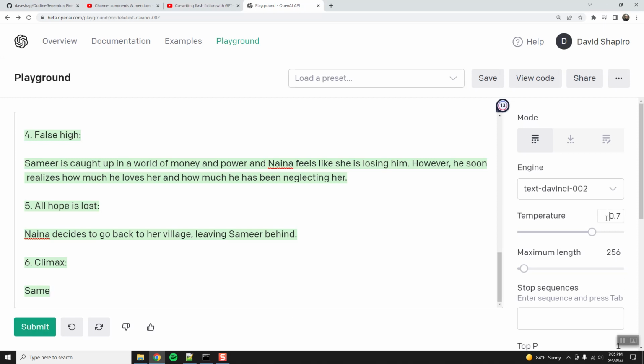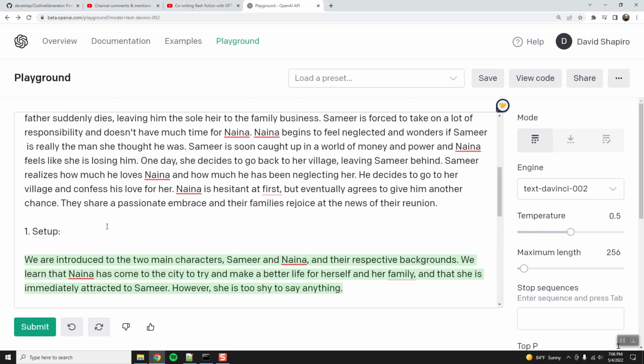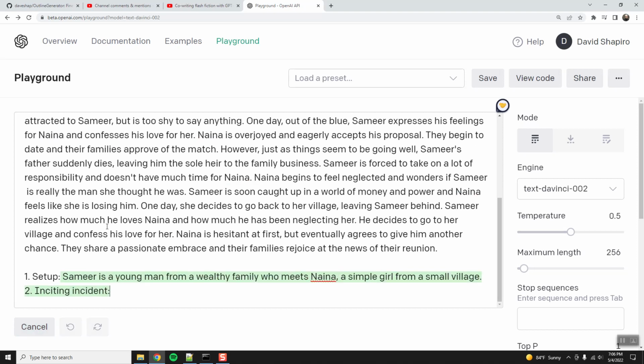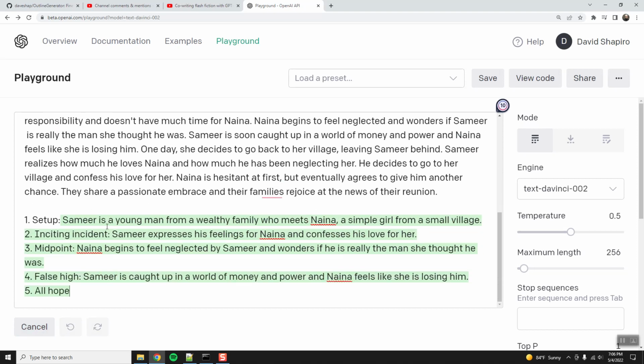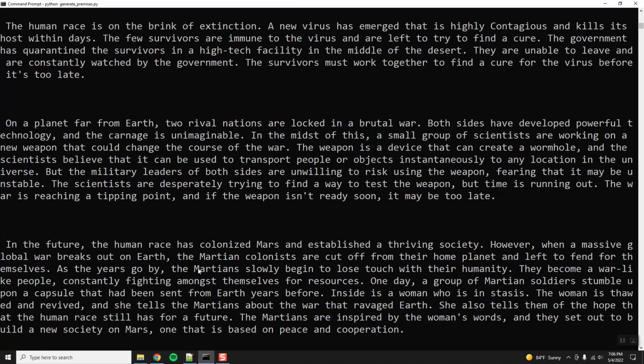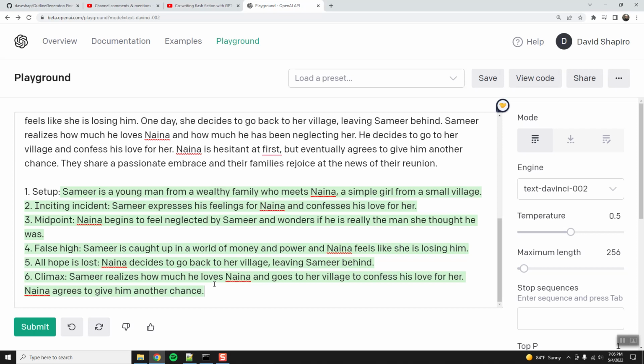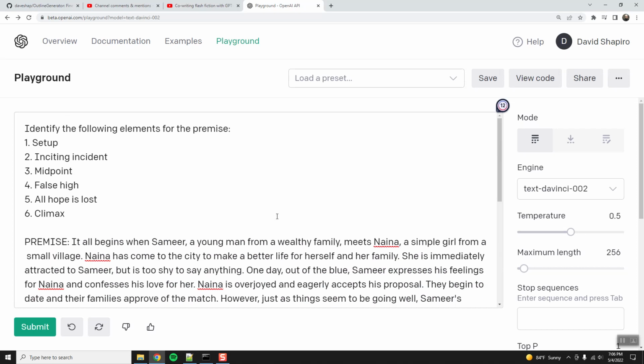Let's see what happens if we turn the temperature down even more, and I'll try turning it back up in just a second. Okay. So again, this is just regurgitating the same. There's not really any value add. That's why I'm not so happy with this, because these premises are so great. So it's like, okay, well, what do we do from here?